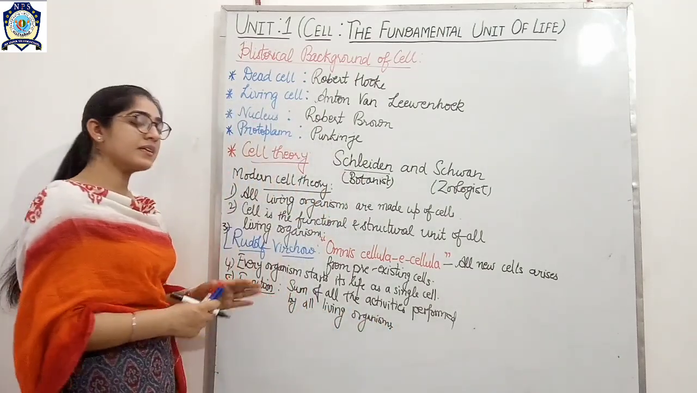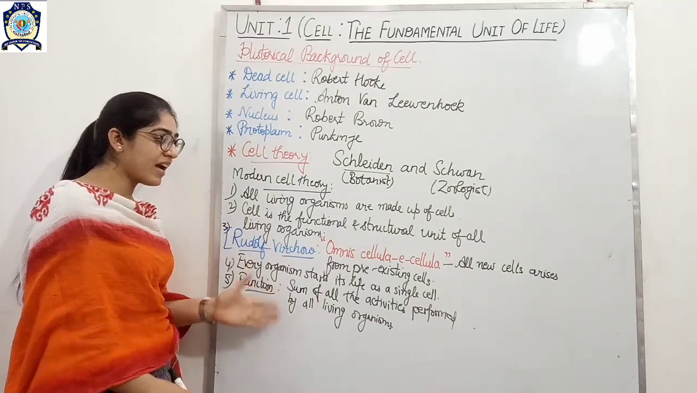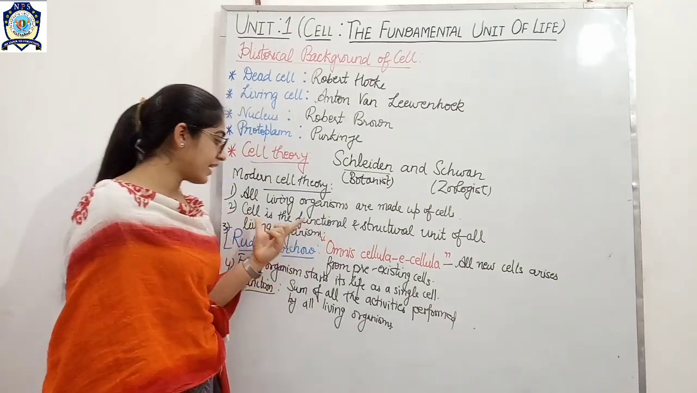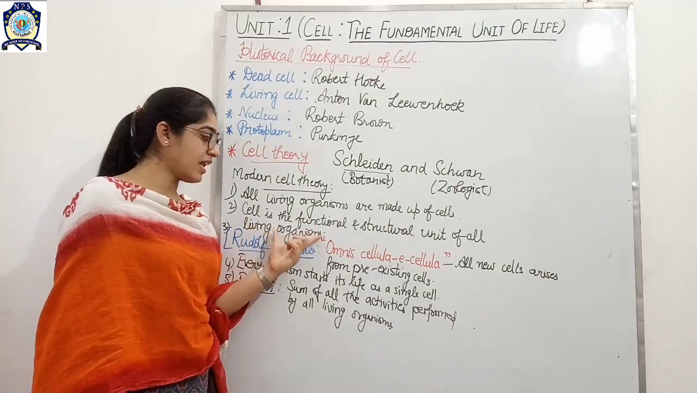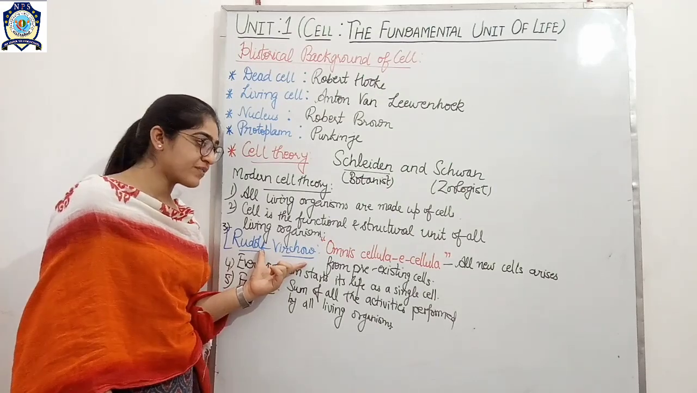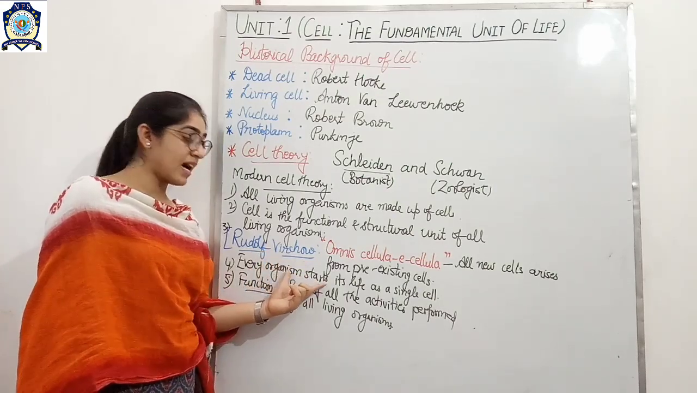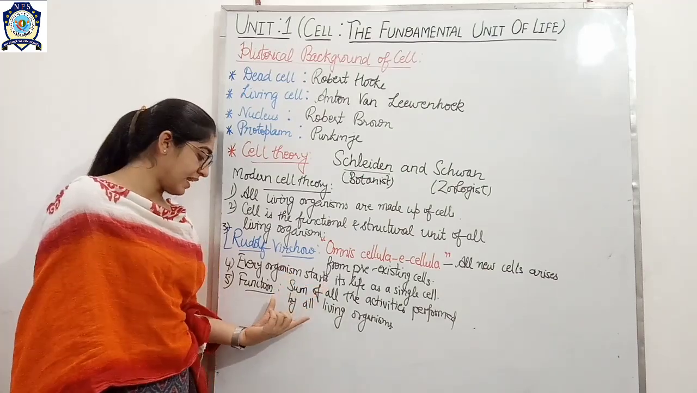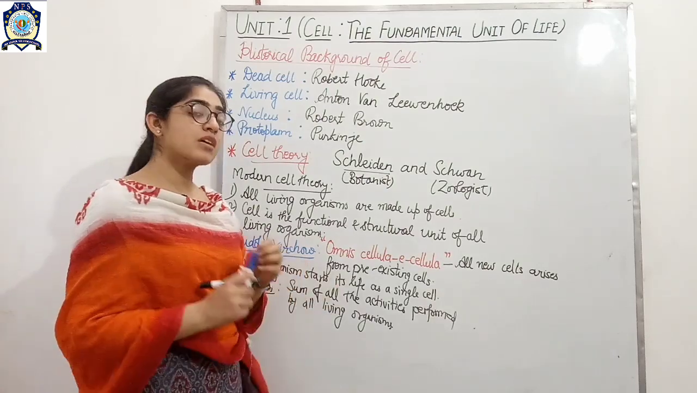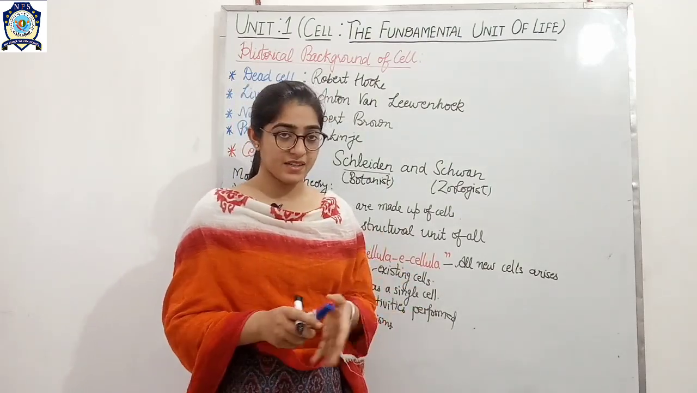So these are the characteristic features of modern cell theory. Again I am repeating: all living organisms are made up of cells. Then cell is the functional and structural unit of life. Third, all new cells arise from pre-existing ones. Fourth, each organism starts its life as a single cell. And fifth, the function of an organism is the sum of all the activities performed in the living organism.